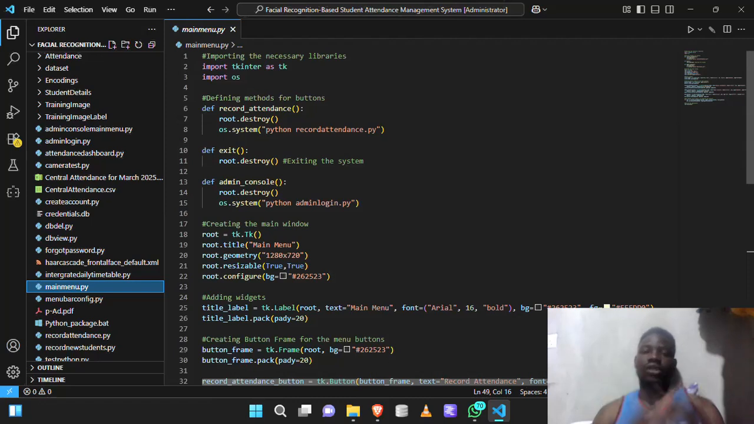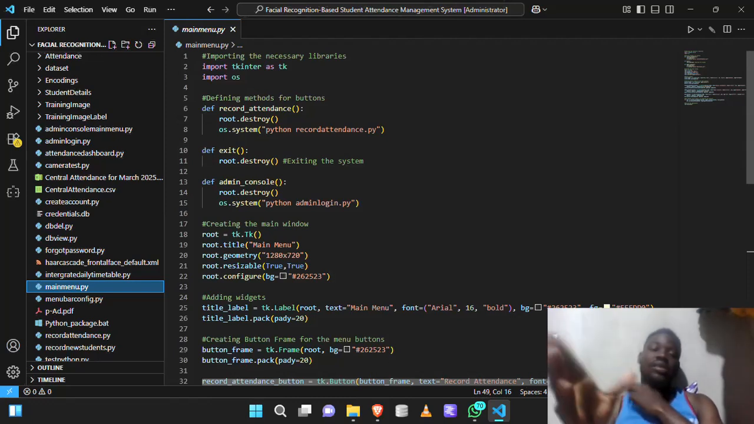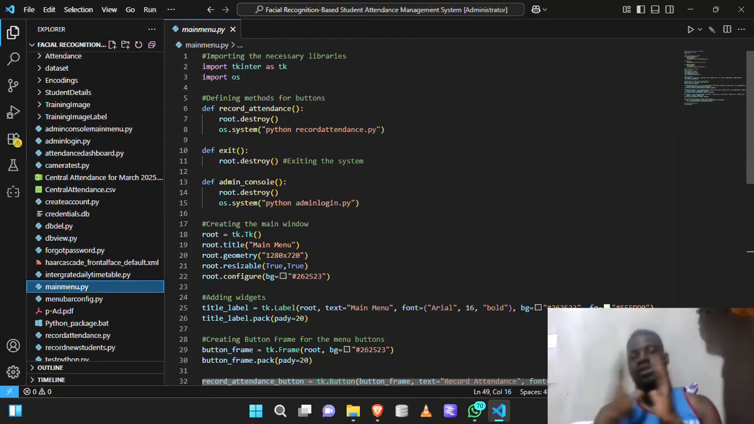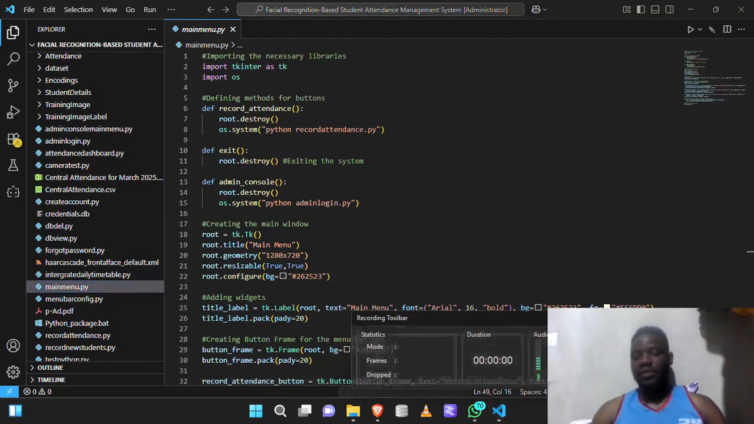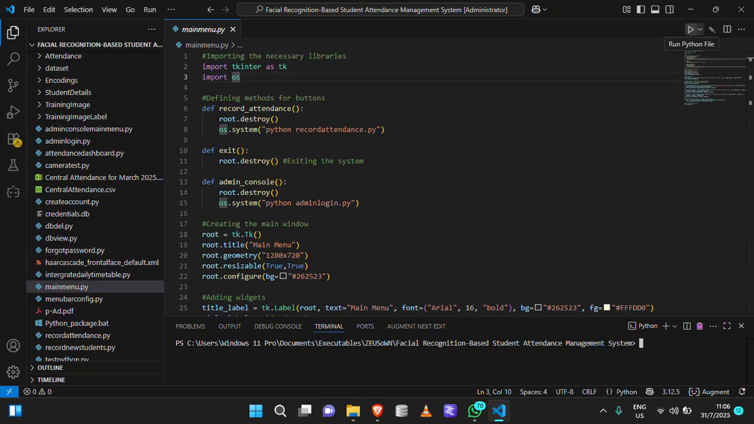Since the system is a facial recognition system, I can't keep on recording my video feed. So I'm going to turn off my camera, and then start recording the screen only, so that the system can use the camera. As we all know, the computer cannot be used by two separate applications at the same time when it comes to the camera feed. So let me just turn off the camera, then start recording the screen.